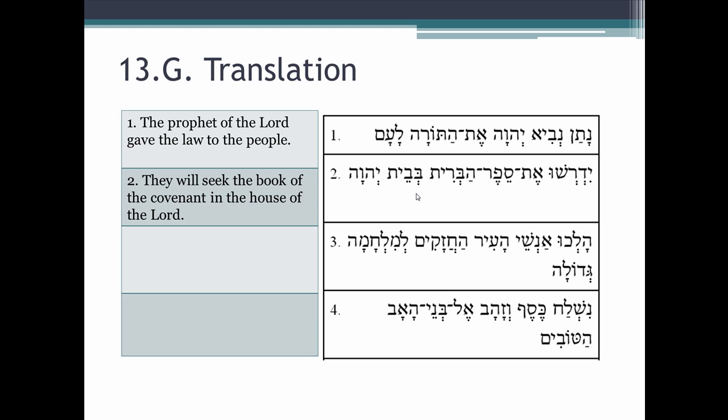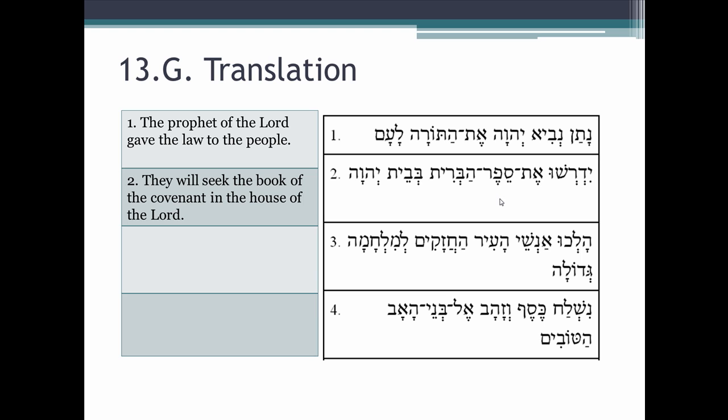So this is a separate construct chain, in the house of the Lord, Beit Adonai. So go back here. They will seek et Sefer Haberit, the book of the covenant, in the house of the Lord. Okay, so you have two construct chains working here.